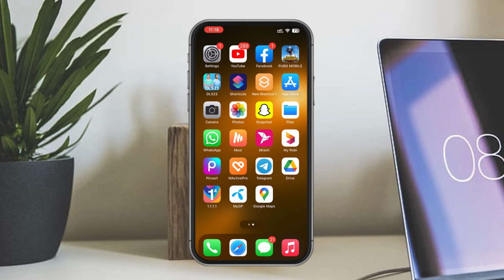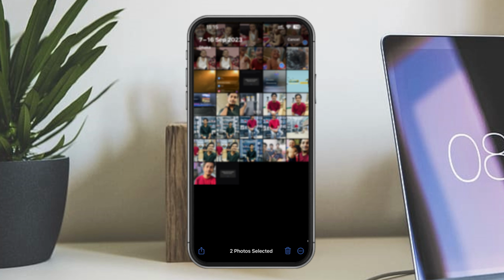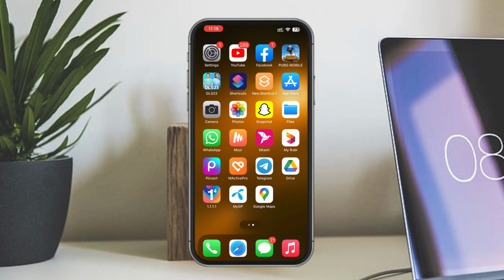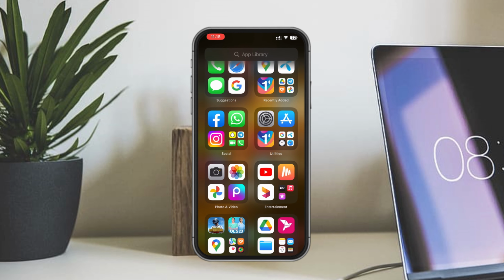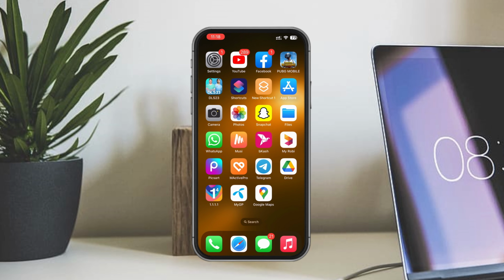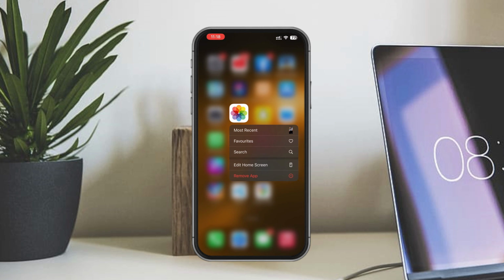Have you ever accidentally deleted photos from your iPhone and thought they were gone forever? Well, today I have got some good news for you. In this tutorial, I will show you step by step how to recover these deleted photos.